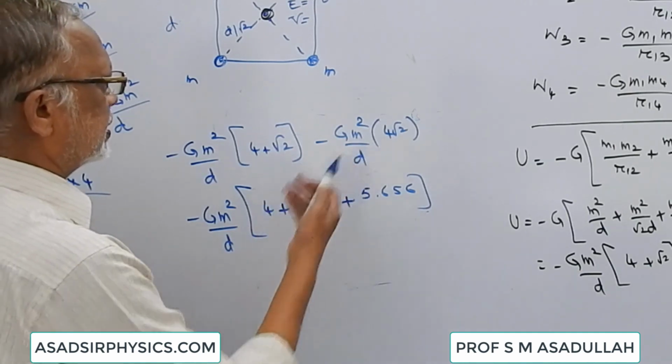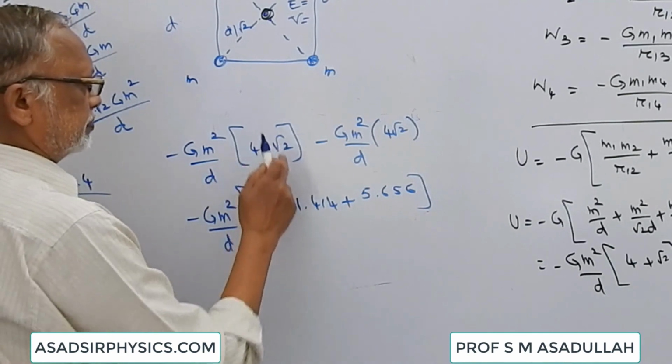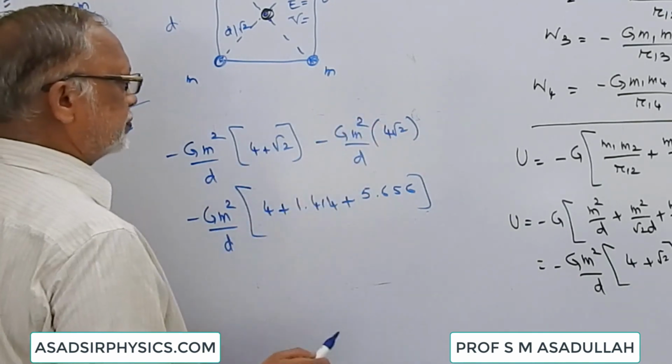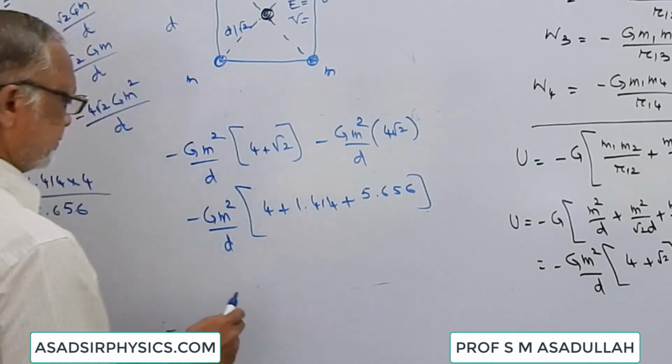Or you can write it like this also. This is 4 plus root 2 plus 4 root 2. That can be 5 root 2.